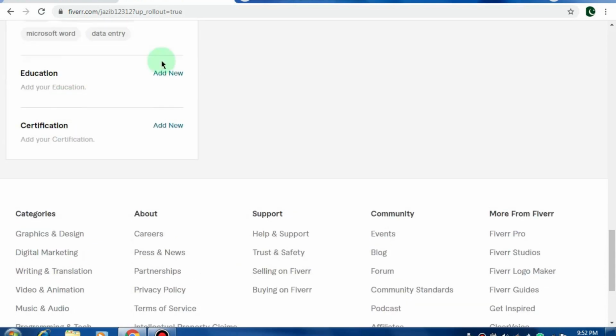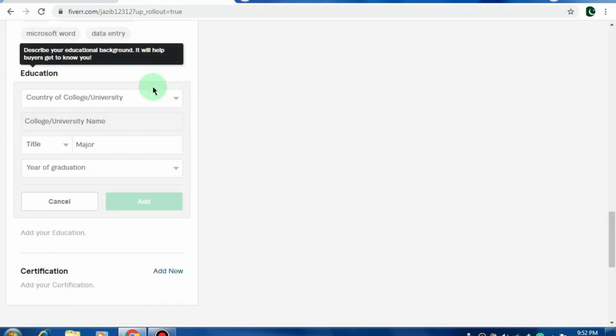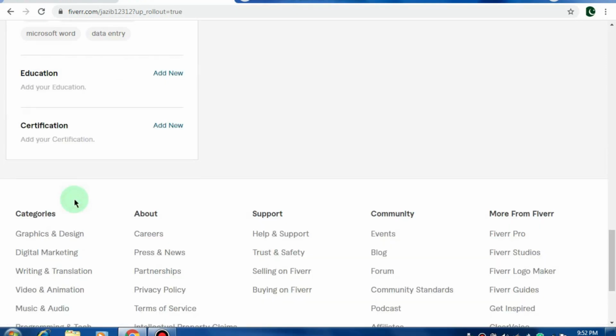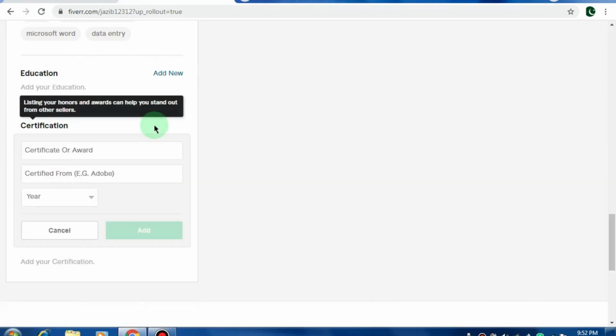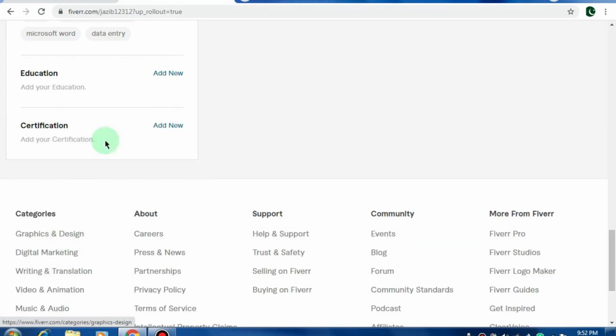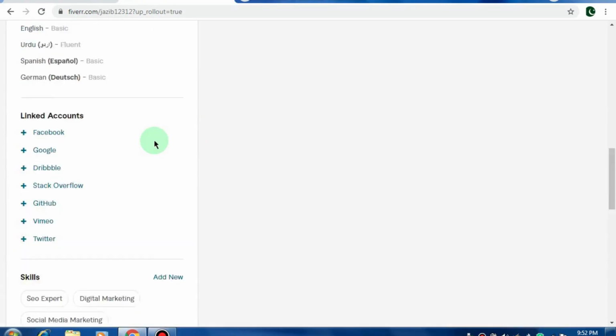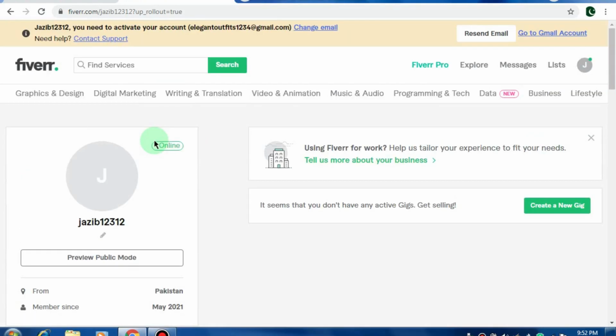Then you can add education: your country, your college, your university, your year of graduation. And here you can add your certification, for example, certified from Adobe Photoshop. Your customer or buyer will hire you based on your education and certification, and will give you money, and you can earn money online.